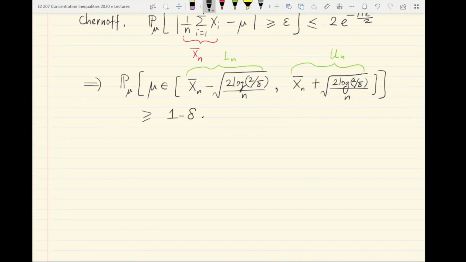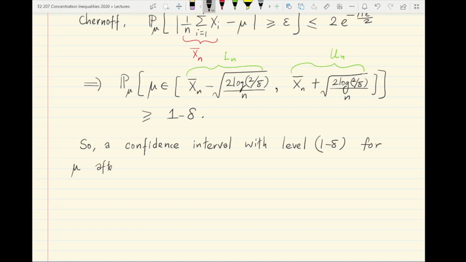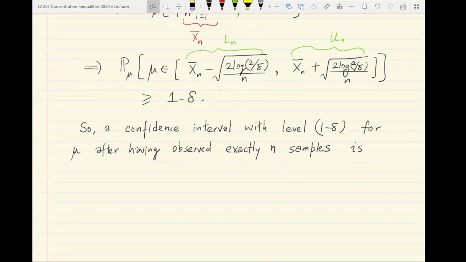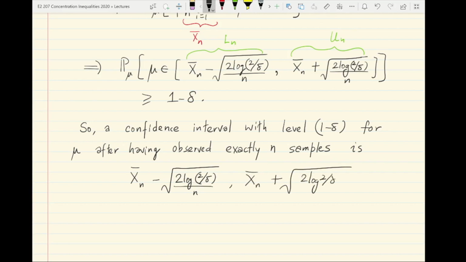So let us record this by saying that a confidence interval with level 1 minus delta for mu, after having observed exactly n samples, where n is some fixed non-random integer, is this interval: x bar n minus square root of 2 log 2 by delta divided by n, to x bar n plus square root of 2 log 2 by delta divided by n.